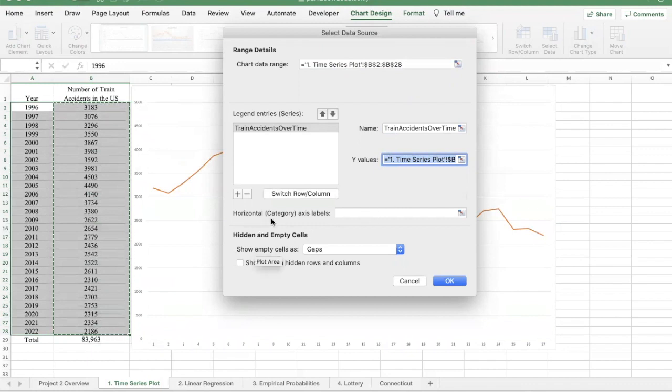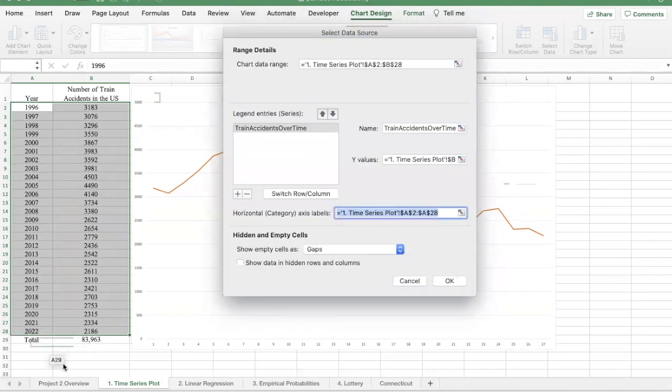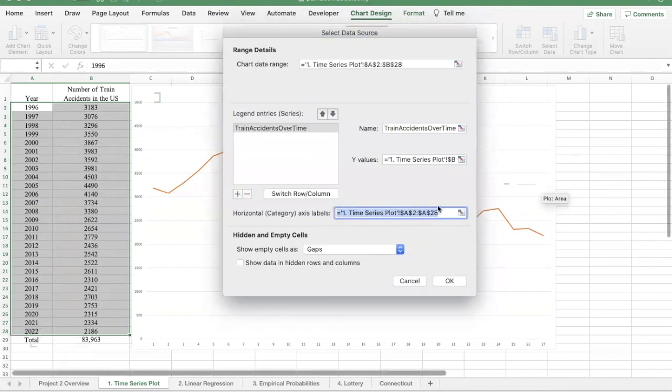The next thing is to come down to the horizontal category axis. These are the years over here. So when I select there, nothing is selected. And so I'm going to click on this little rectangle over here, and it allows me to go and select all of these years. When I have the right years selected for the horizontal scale, I'm going to hit enter, and those numbers come down here.